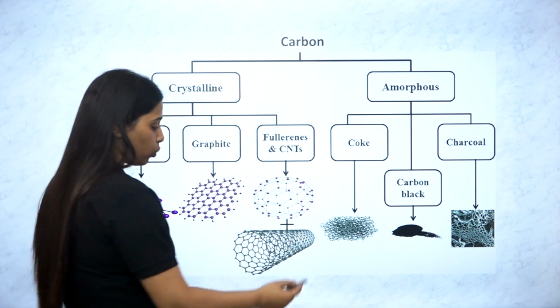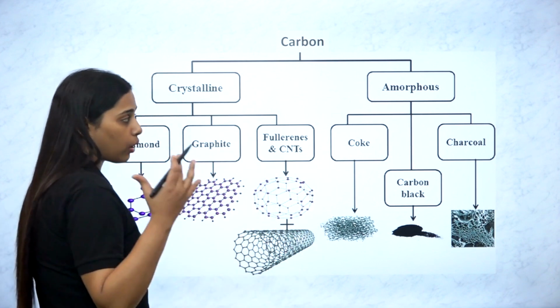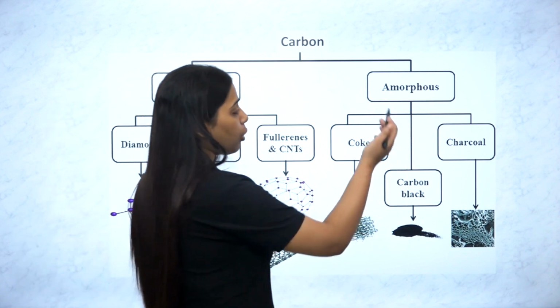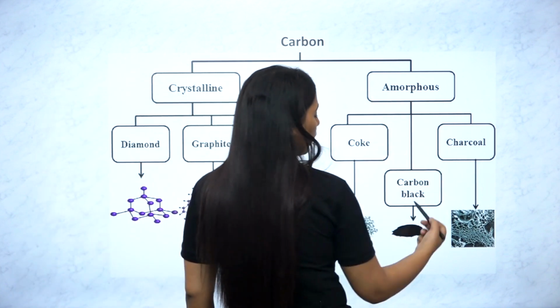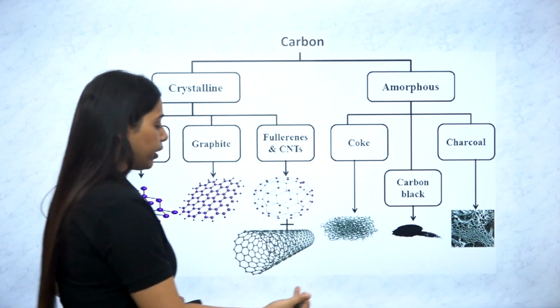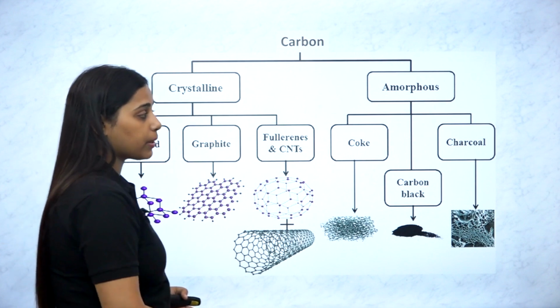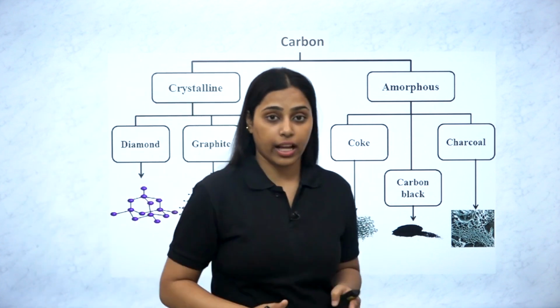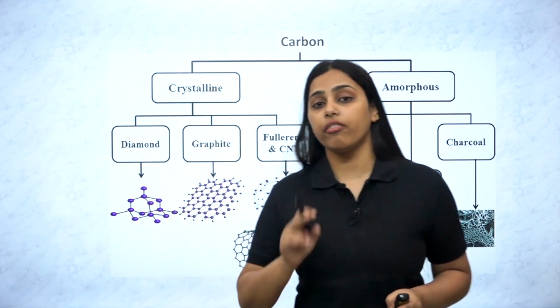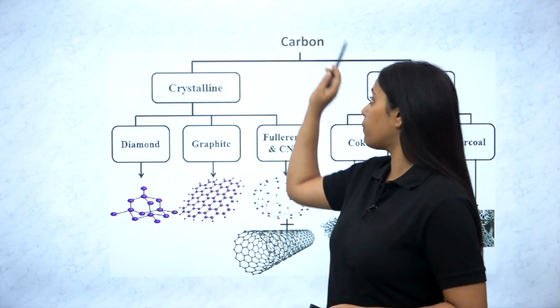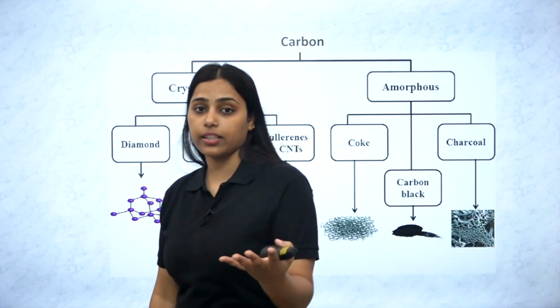CNTs are carbon nanotubes, which are very popular in applications nowadays. Then amorphous ones are coke, charcoal, carbon black. These are different examples. They all are different materials having different physical properties, different strength and different applications, but they are made up of a similar element, that is carbon only. That is the uniqueness of carbon.